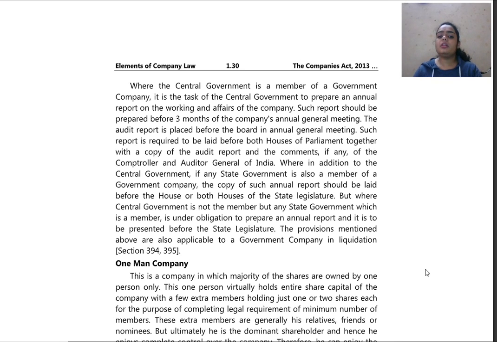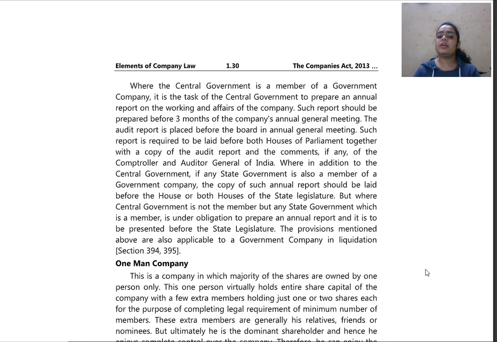After that, the comments and the audit report shall be taken from the parliament, and all the things shall be collected, and then it shall be laid in front of the central government, and then the central government shall file a copy, or if a state government is also involved, the state government shall file a copy with the member.